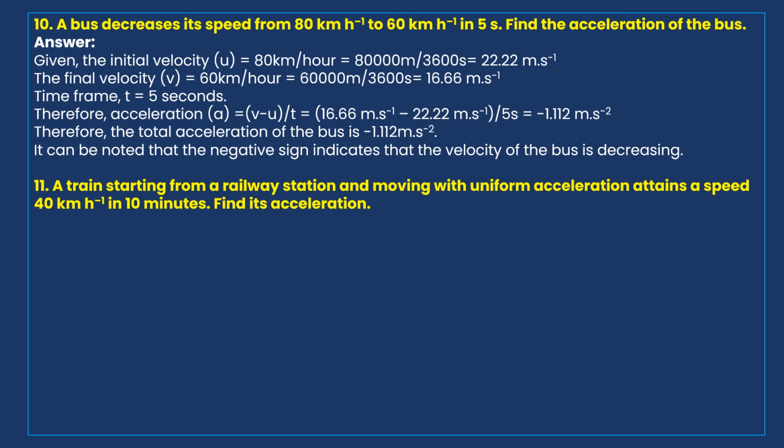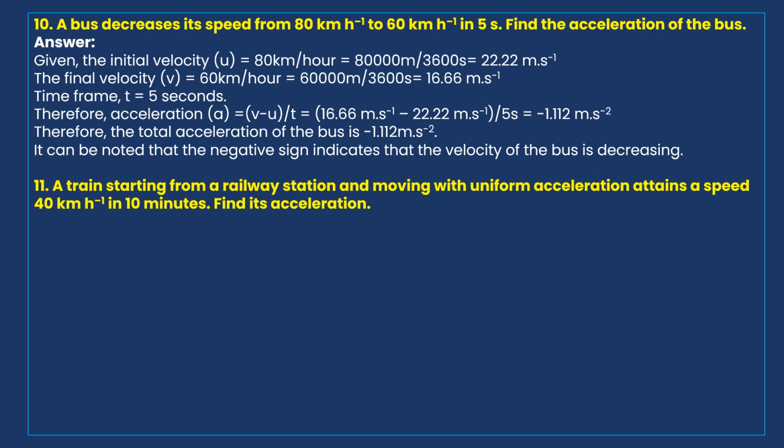It starts from zero and it's moving with acceleration to attain a speed of 40 kilometers per hour in 10 minutes. So here speed is given, time is also given. We have to calculate its acceleration.